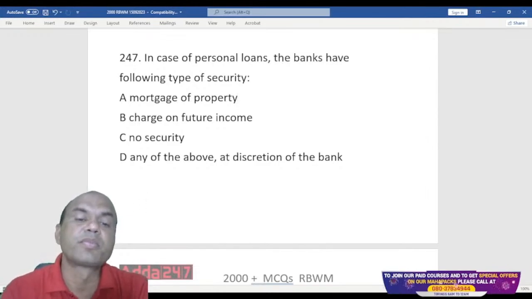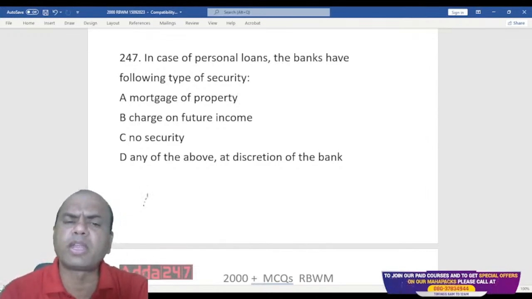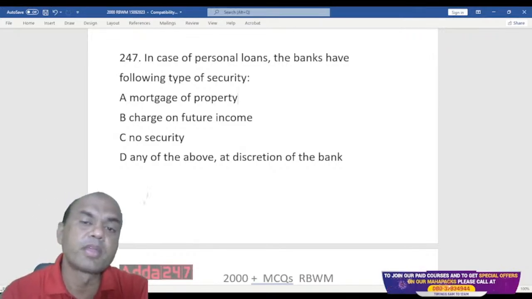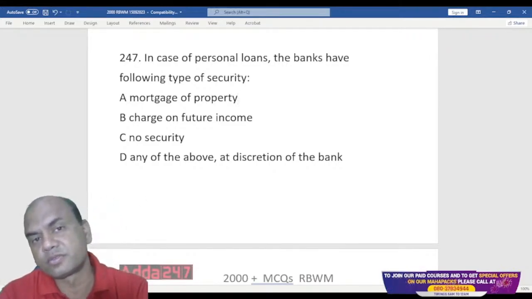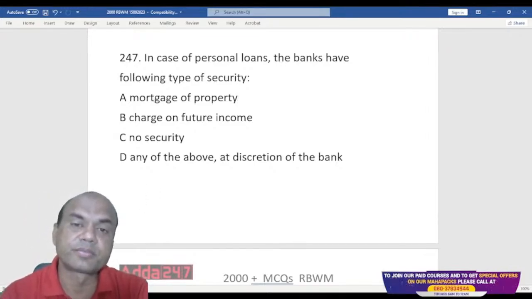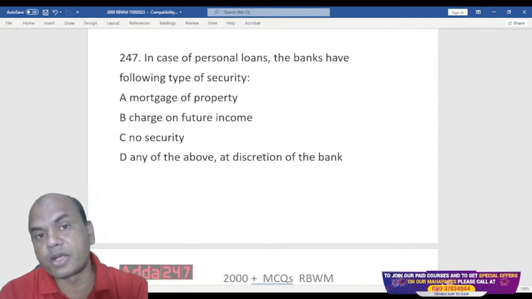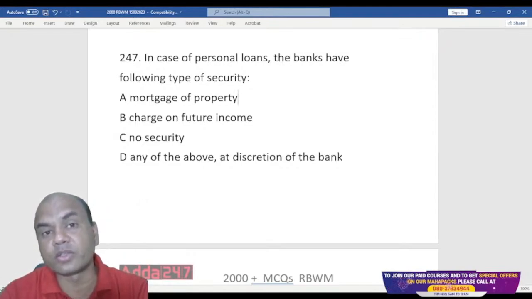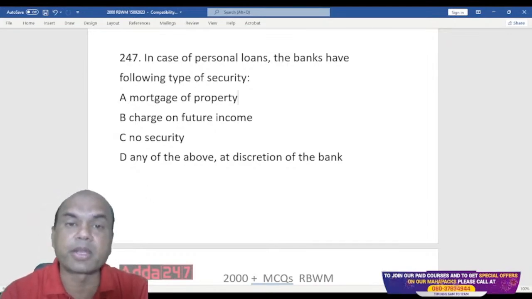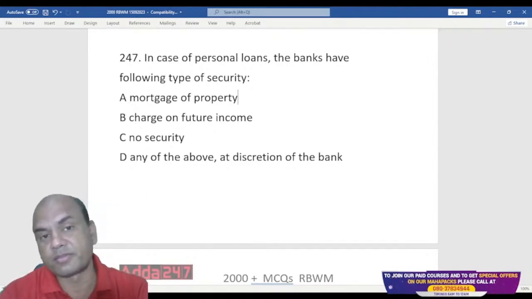So tell me, do I take the mortgage of property for a personal loan? Property is taken for which loan? See here, it's not taken for home loan. In home loan, we create the property. That is called prime security.